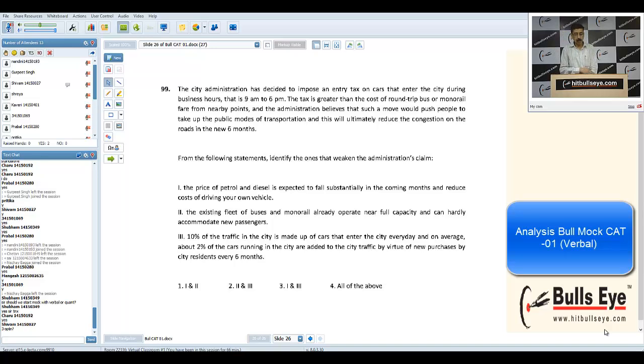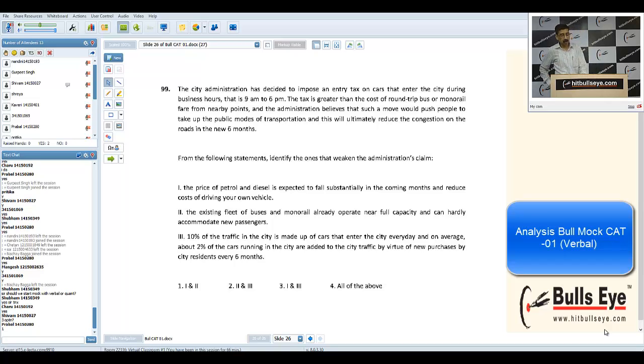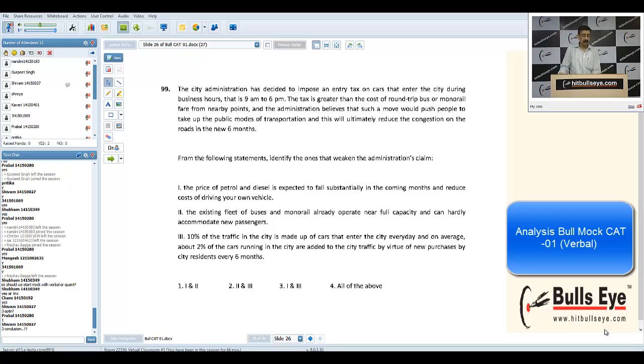But otherwise we do have techniques, because weakening is done around the assumption. The assumption is that by imposing the taxes, people will stop coming onto these roads. The first option: the price of petrol and diesel is expected to fall substantially. Let's say the taxes increase and the prices of petrol and diesel fall. So the money can be compensated. This will weaken the administration's claim that by increasing taxes they will be able to control the traffic congestion. So the commuters can compensate from this also.